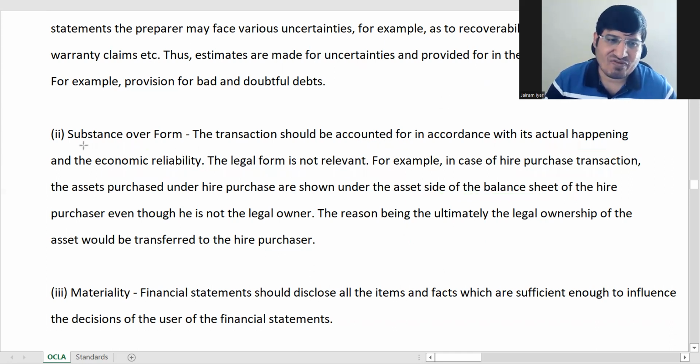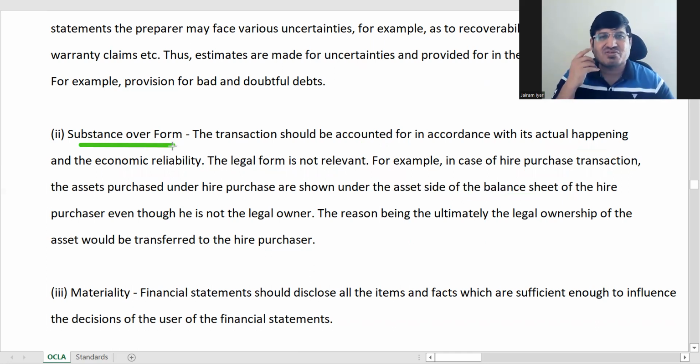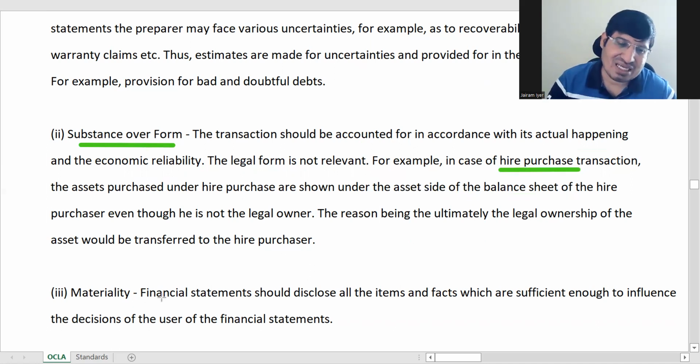For substance over form, the name is a little different, so it may be difficult to remember. Just remember it with hire purchase, then you will not forget. Substance over form. Last is our favorite, materiality. So while selecting policies, you also have to see materiality.